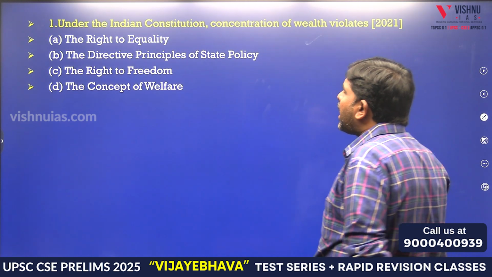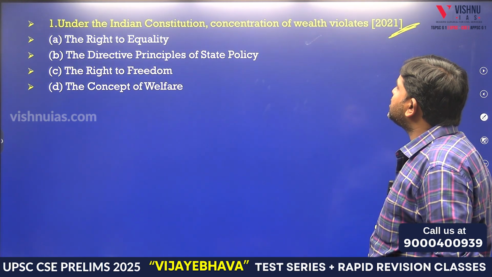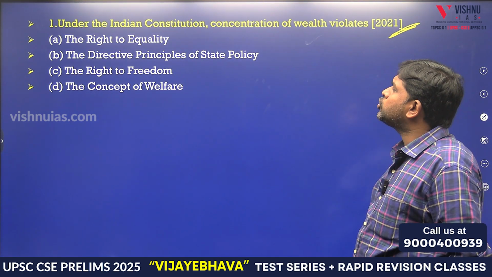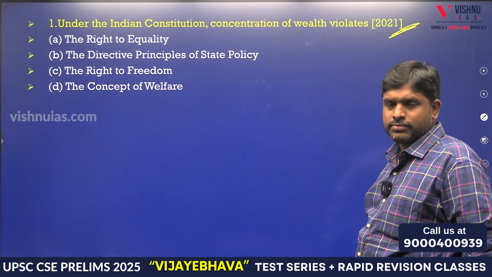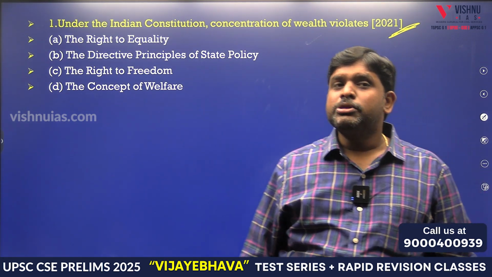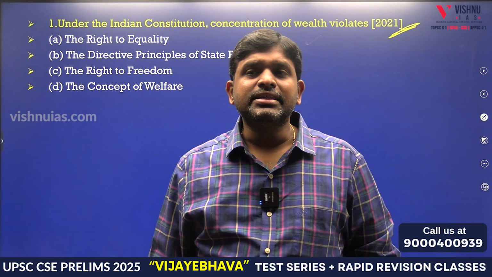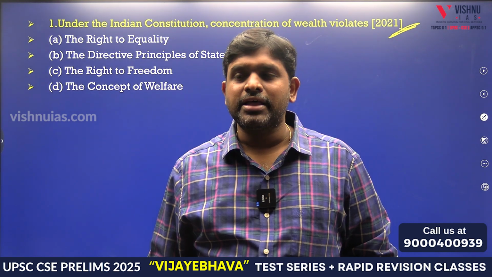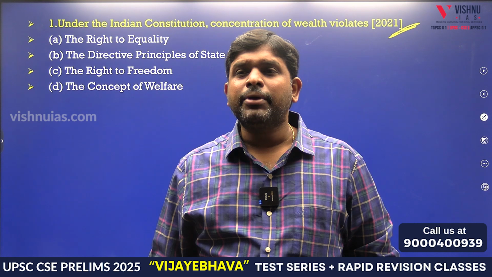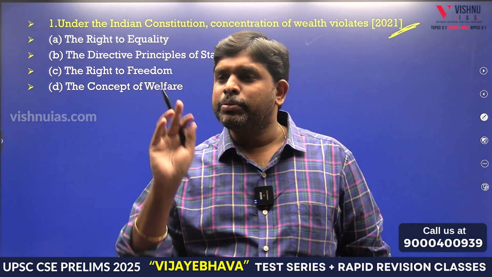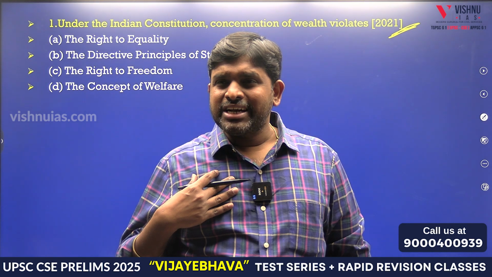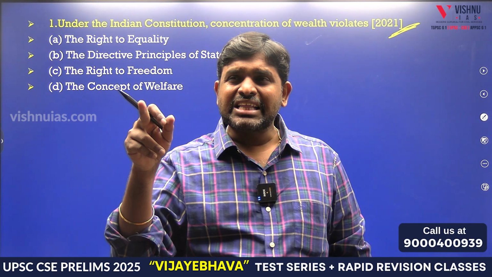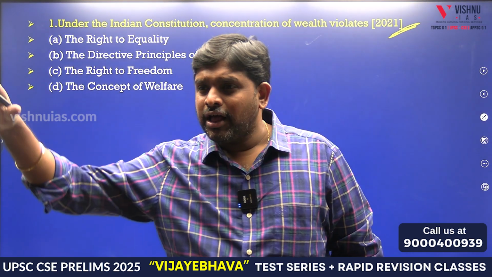Next question we will see. Under the Indian Constitution, concentration of wealth violates what? If you remember Directive Principles of State Policy, in that one article tells that there should be redistribution of resources, the concentration of wealth should not be there. So if concentration of wealth is happening, it means it is violating what? Directive Principles of State Policy. One of the important directions given to the state is, please don't make the people have concentration of wealth. Rather than that, you have to redistribute the wealth.